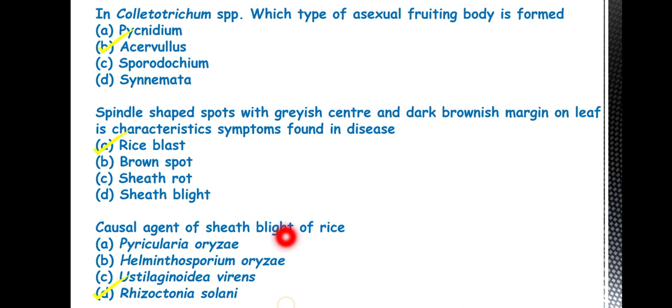Then Helminthosporium is the causal agent of brown spot. Then Ustilaginoidea virens is the causal agent of false smut of rice. In false smut, this is not a true smut, it means the grain will be converted into a velvet-like flowery structure. Okay, then in Pyricularia oryzae or blast, I have already told you it will produce spindle-shaped spots. Then brownish spots will form in brown spot, that is caused by Helminthosporium oryzae.